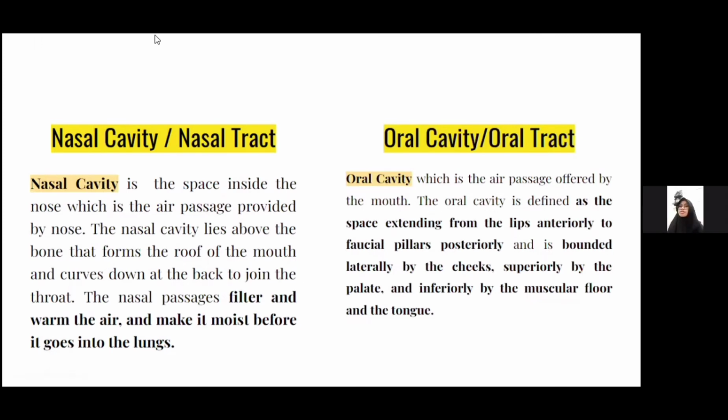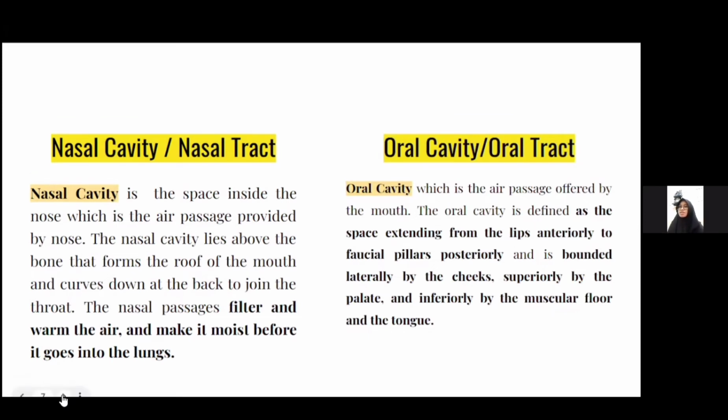Thank you. The next slide is nasal cavity or nasal tract. The nasal cavity is a space inside the nose which is the air passage provided by the nose. The nasal cavity lies above the bone that forms the roof of the mouth and curves down at the back to join the throat. The nasal passage filters and warms the air and makes it moist before it goes into the lungs.